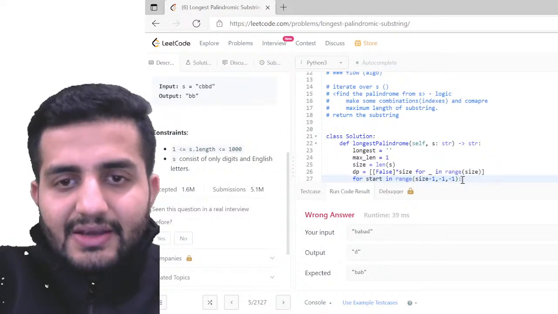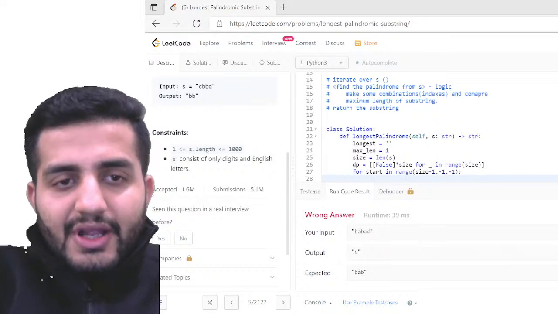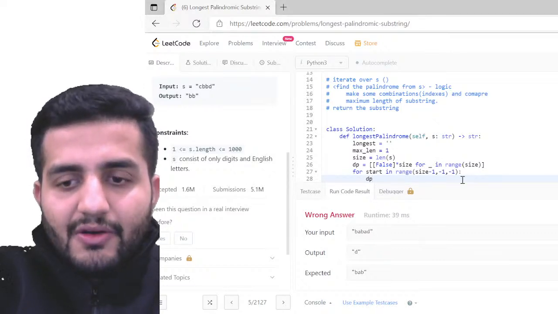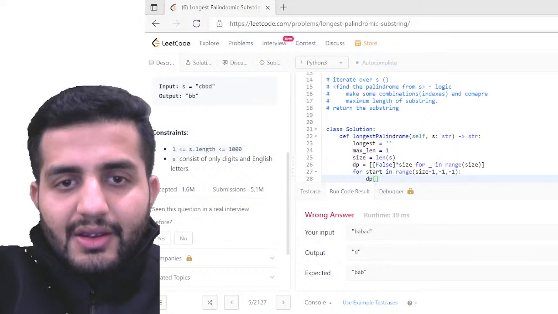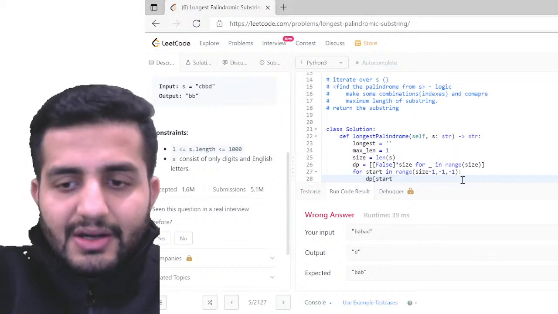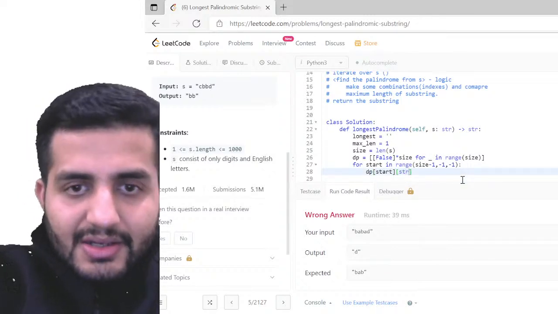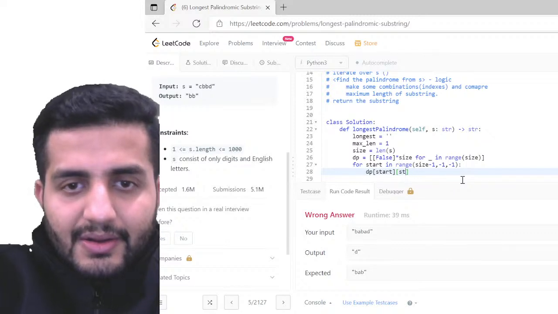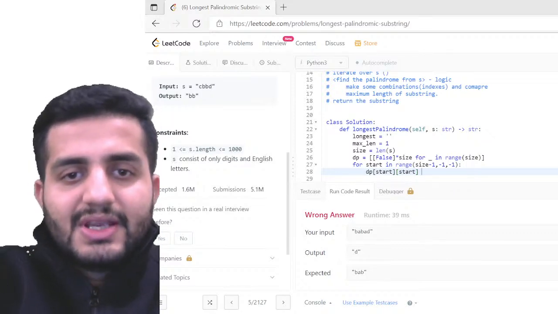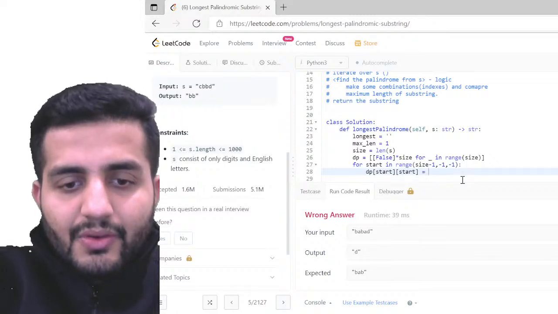So here in this case, for all of these, I'm going to do dp of my start, and then start, and then again start. Cool. So in this case, I'll be saying this is true. Cool.